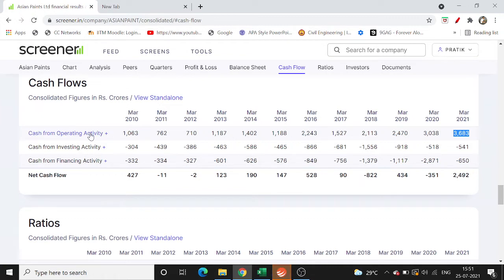And the second sign you should see, in order to understand what cash flow is, I'll give a hypothetical example. Let's say you have a hypothetical business wherein you go to a supermarket, buy one dozen mangoes for 100 rupees, come back home and sell that dozen mangoes to your neighbor for 200 rupees. So in this transaction, on paper you see a 100 rupees profit, and that's like profit after tax.